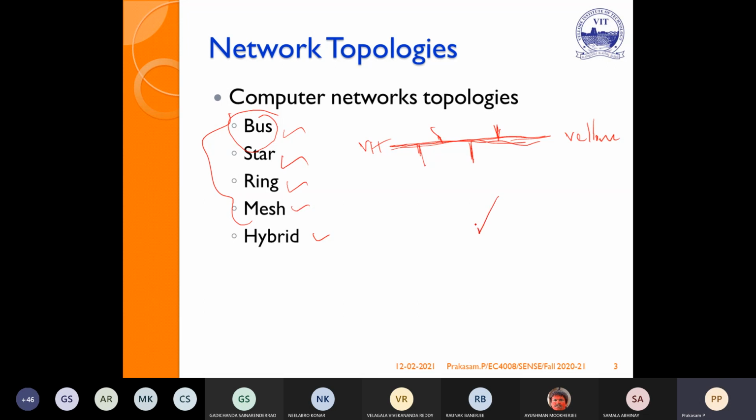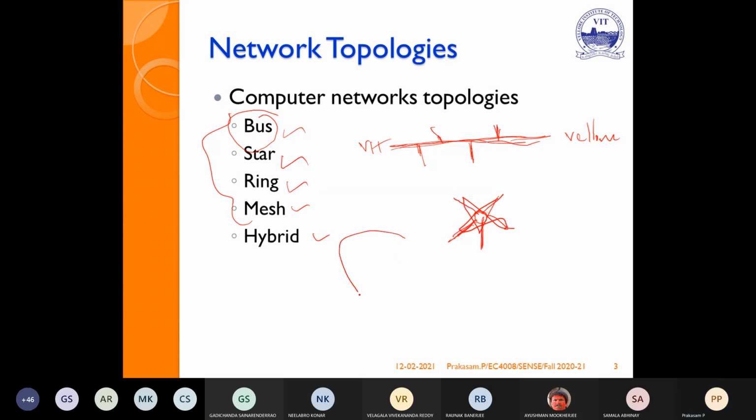Star: you see here, the center node will be there. The server, that is the central LAN, that is the hub. Each and every node is connected in a star method using a separate cable.